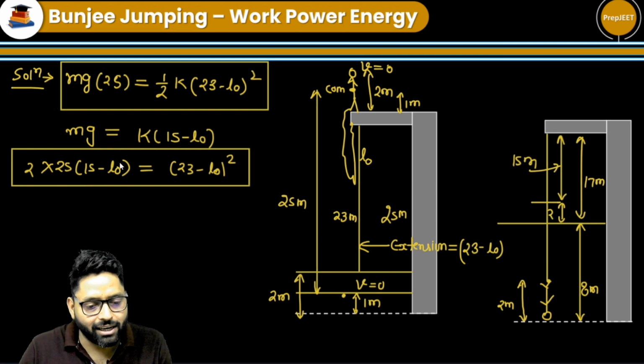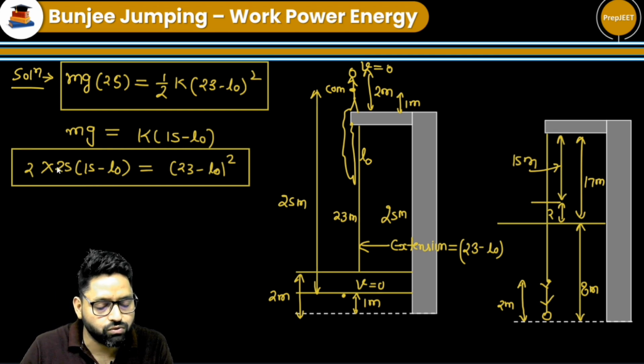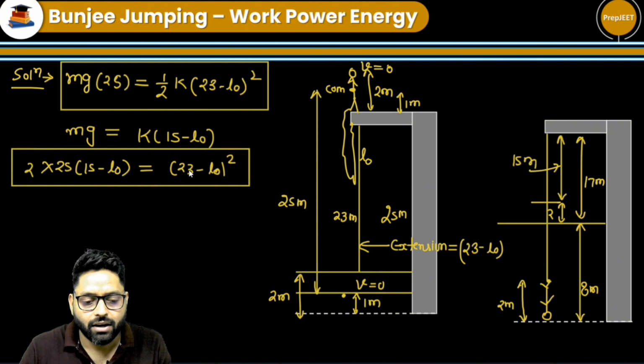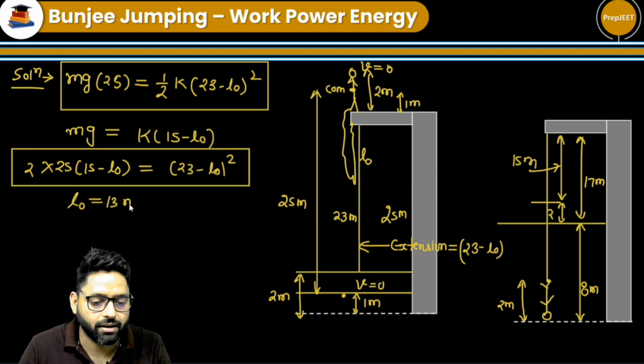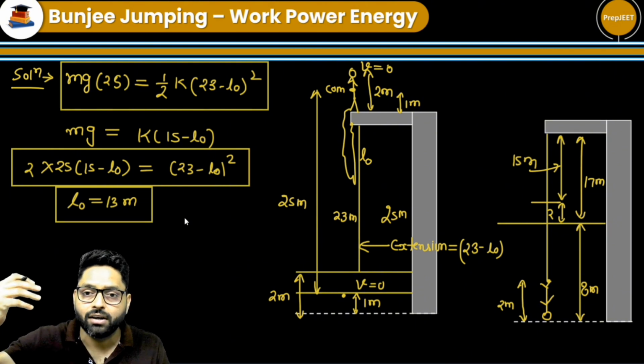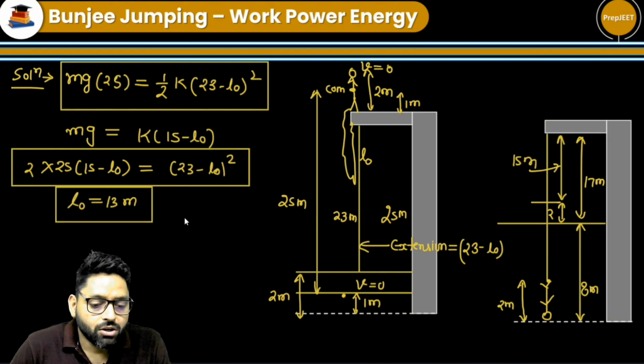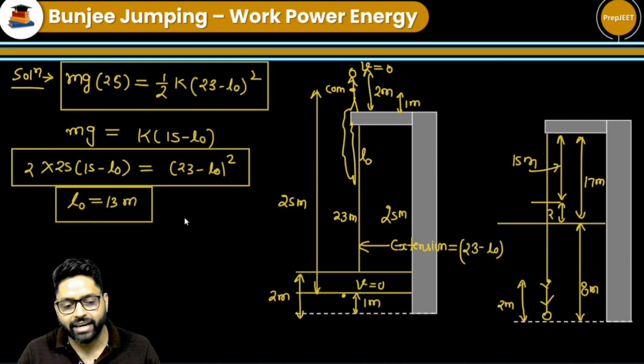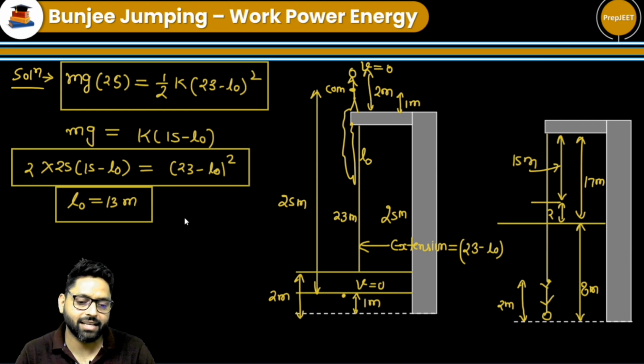If I take L naught equal to 13, it will be 2 into 2, 4 into 25, it will be 100. And 23 minus 13, it will be 10 square. Yeah. So the value of L naught will be equal to 13 meters, and I got it directly. When I saw this 23, at the same time my mind started thinking about considering this value. So basically the natural length of the string is 13 meters. When she is hanging here, the length of the string is 15 meters, so the extension at that time is 2 meters.